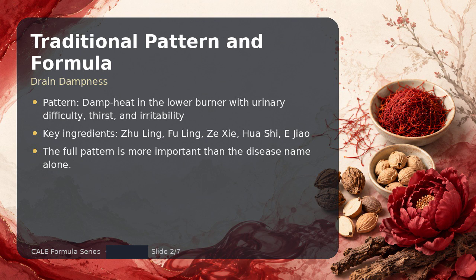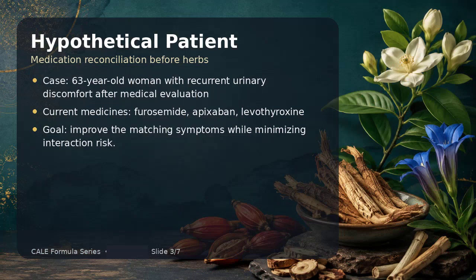I would also screen for red flags, confirm that urgent medical care is not being delayed, and review all medications, supplements, and over-the-counter products before recommending treatment. My hypothetical patient is a 63-year-old woman with recurrent urinary discomfort after medical evaluation. The current medicines are furosemide, apixaban, levothyroxine.